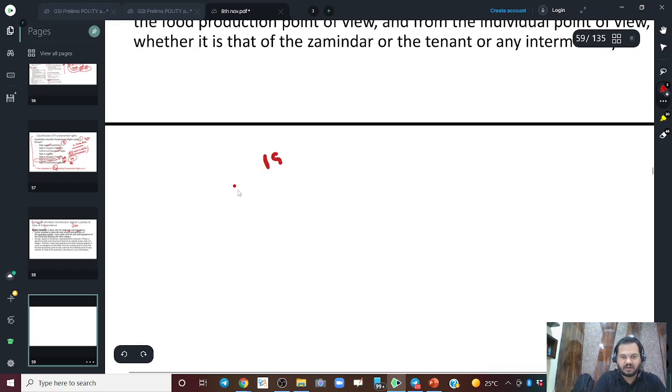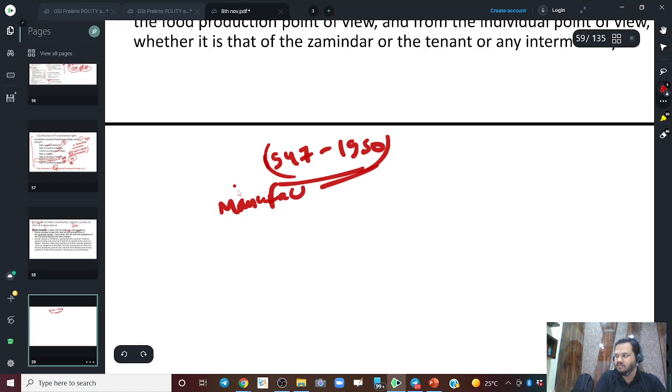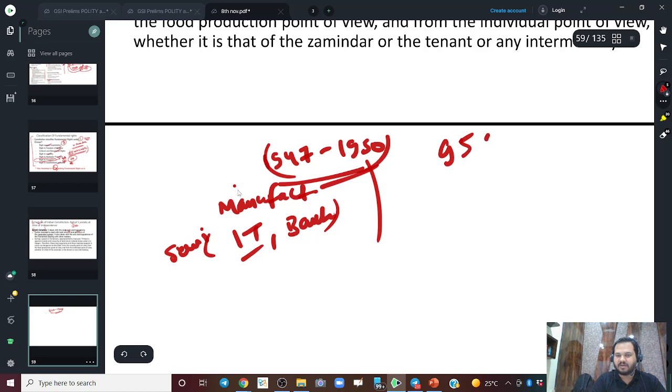So in 1947, 1950, in that time there was no manufacturing. There weren't many companies to manufacture. There was no IT sector, there was not much banking, there was no service sector basically. So 90% or 95% of our economy was agriculture.